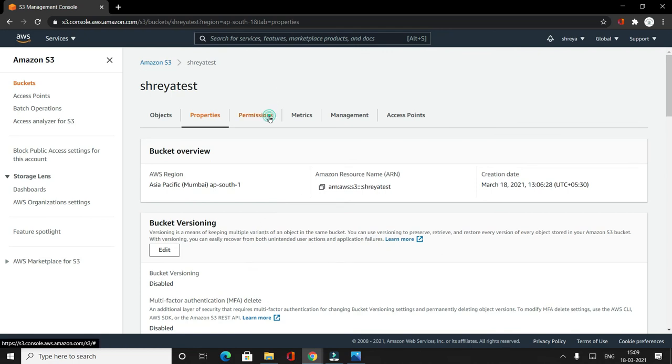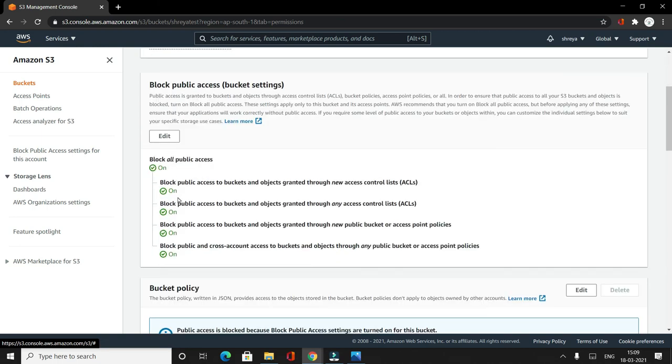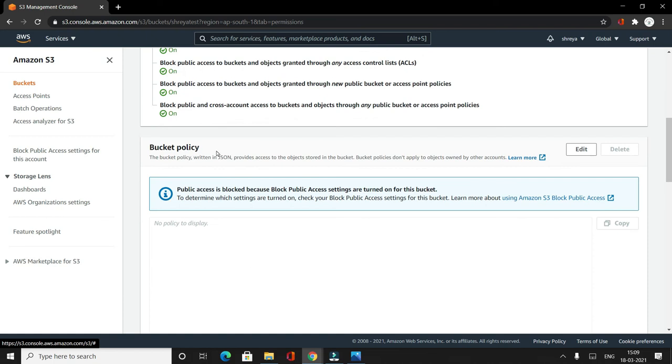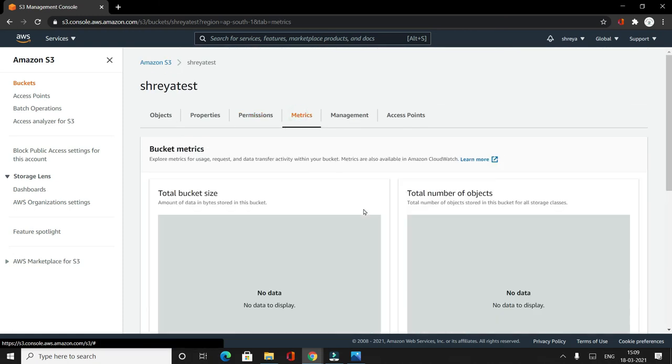It also shows the permissions that we have enabled on this bucket. It shows that we have said buckets and objects are not public, because we had ticked block public access, and it shows all of these kinds of access are blocked. If you want to apply a bucket policy which will apply to all objects inside the bucket, you can apply it from here. Then there are certain metrics that you can see. If you put objects, you will see total bucket size, number of objects, etc.